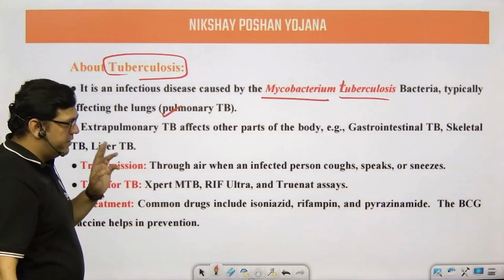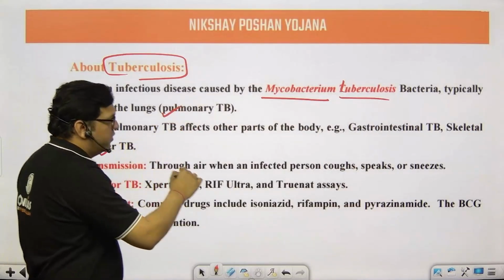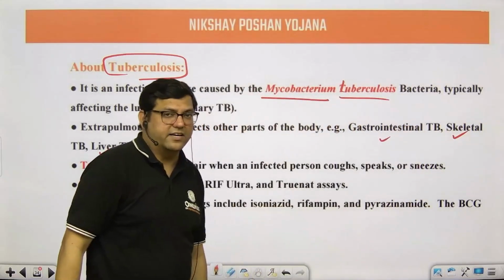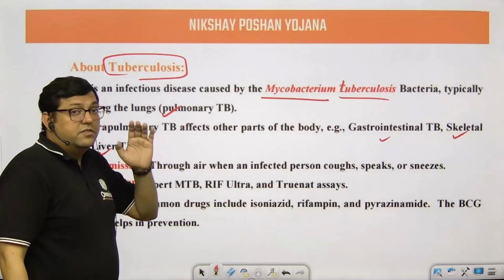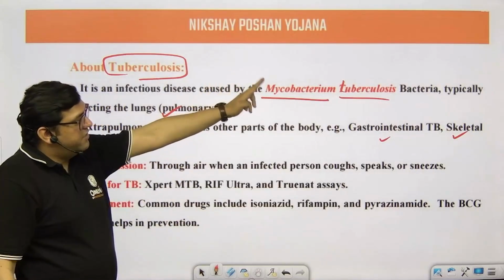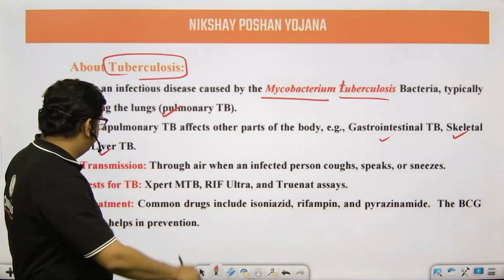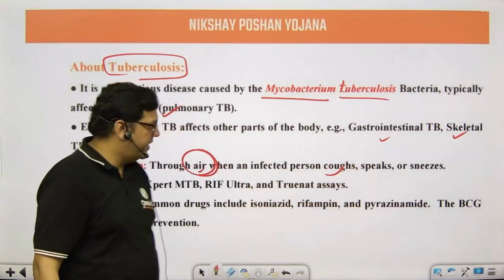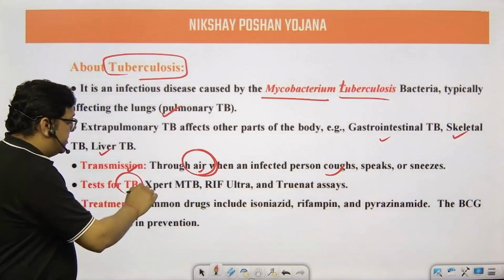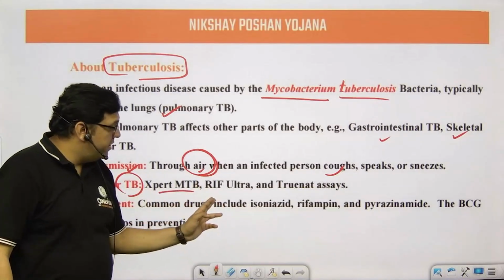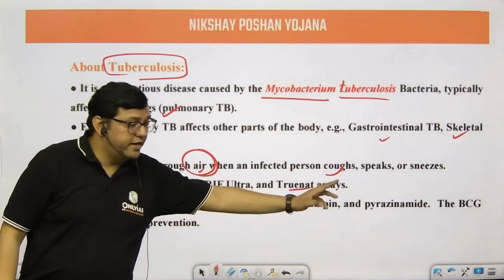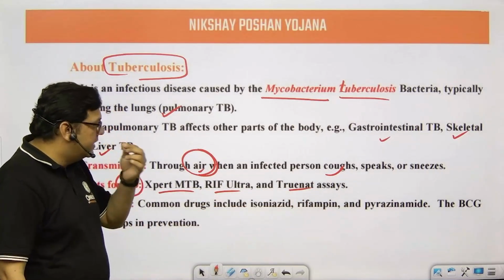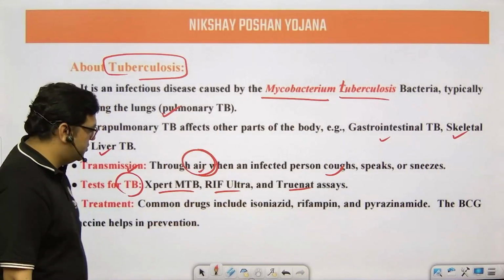Most of the cases are pulmonary cases. There can be other cases related to the liver, joints, skeletal system, and gastrointestinal tract. But these cases are very few. 85% of the cases are related to pulmonary. Transmission is through air, through coughing and sneezing, right? Basic. There are different tests for TB: the Xpert MTB/RIF Ultra, TrueNat. TrueNat was also used for COVID cases. Initially, we used the TB kit, TrueNat, for COVID cases also.